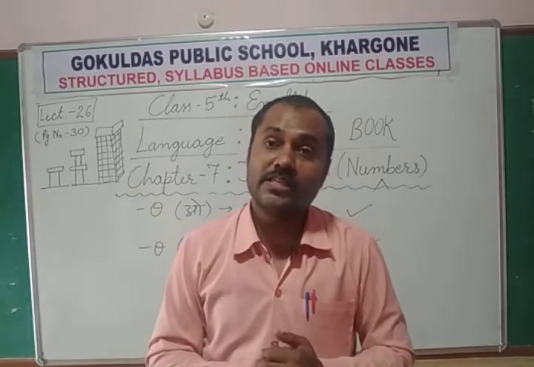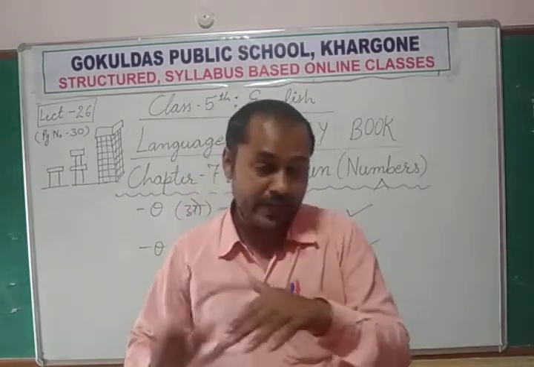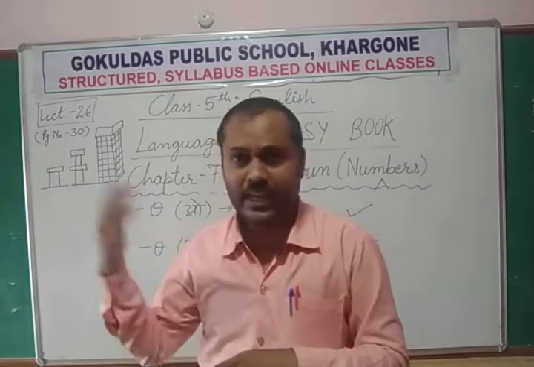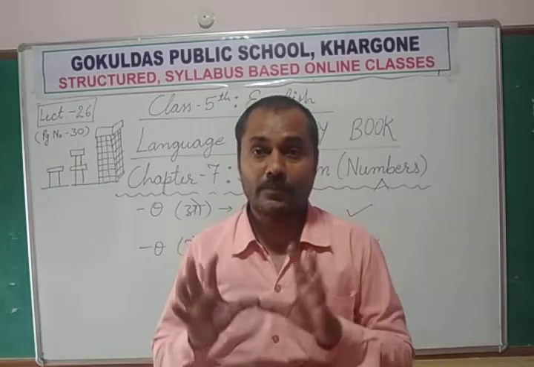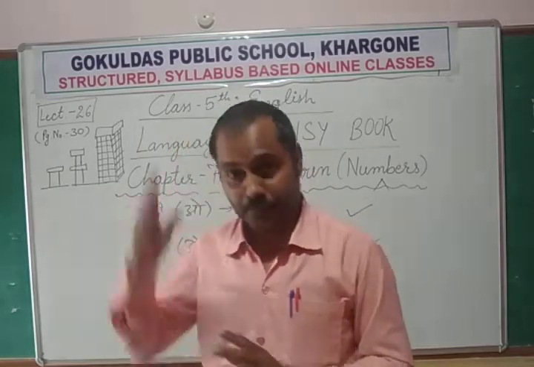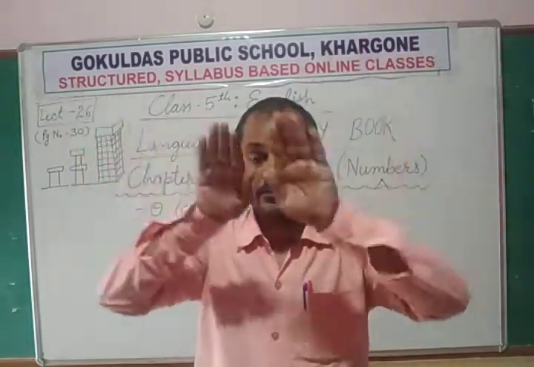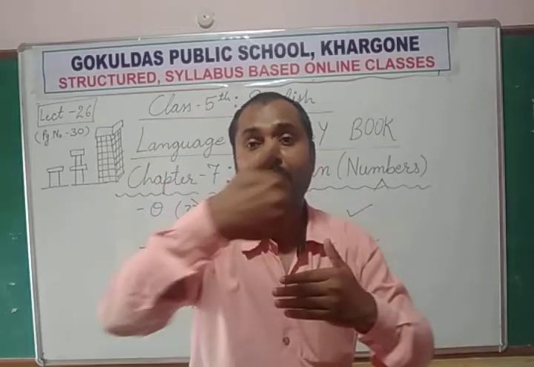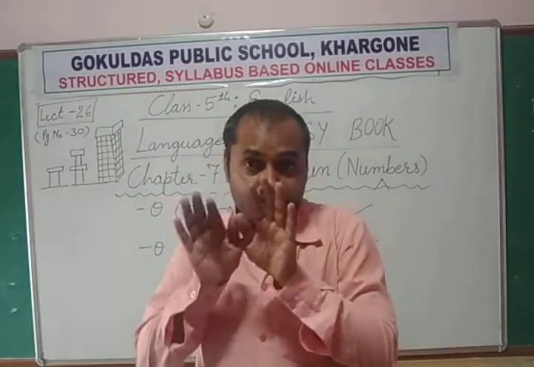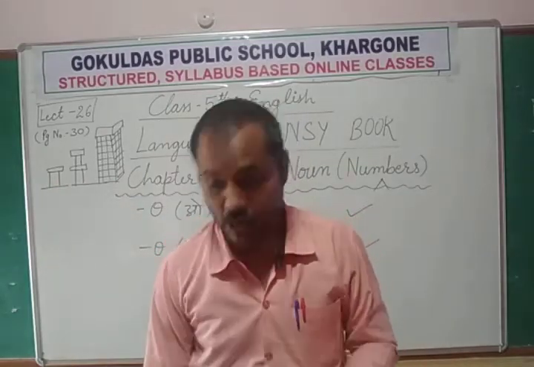That glow is called halo. Also, you might remember a solar eclipse, Chandra Grahan, Surya Grahan, in space. At that time, some kind of rays are coming from behind the moon. That type of rays coming from behind anybody is called halo.